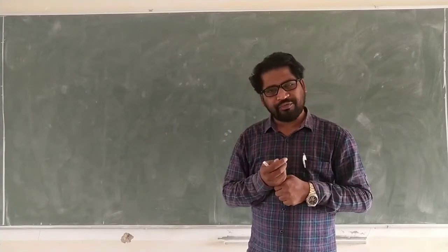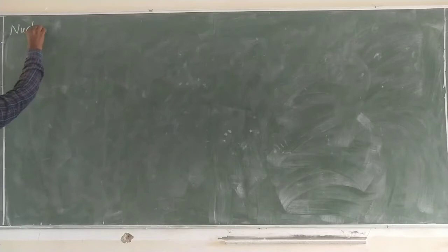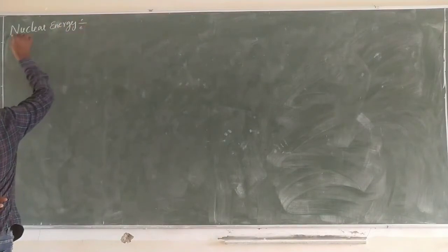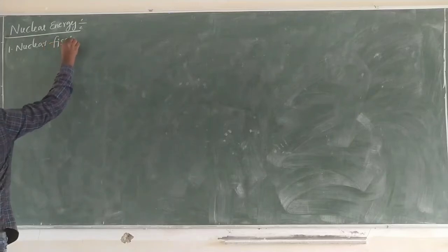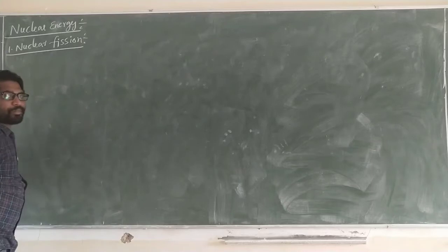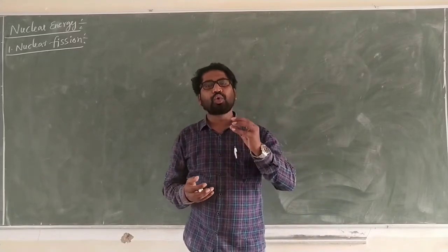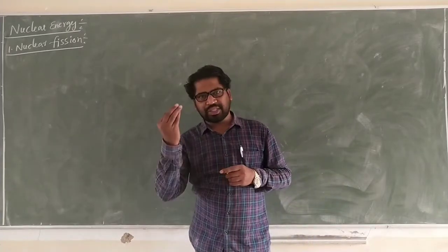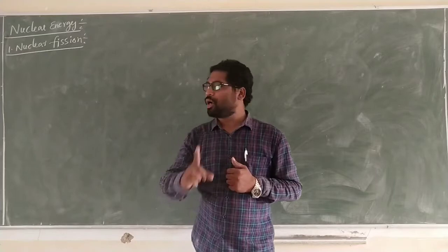Now we go for nuclear fission. When a heavy nucleus splits into two or more lighter nuclei, and also some amount of energy is released parallel to the lighter nuclei, the phenomenon is called nuclear fission.